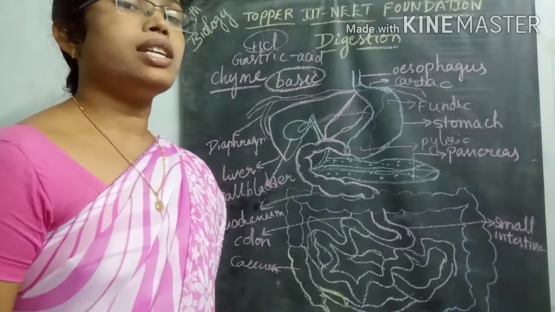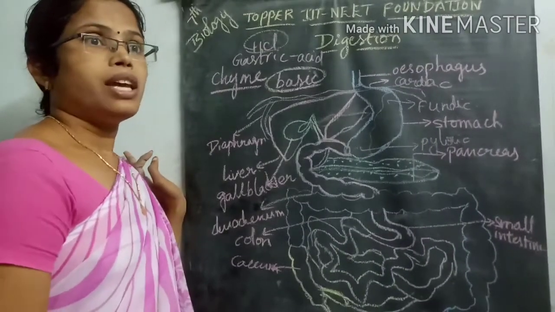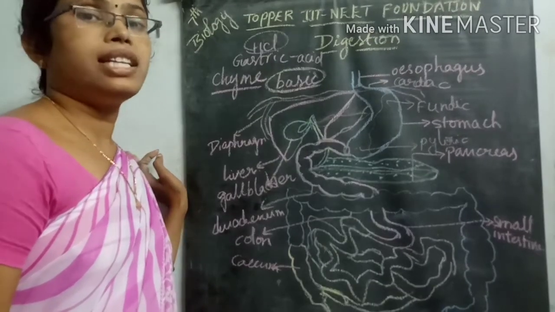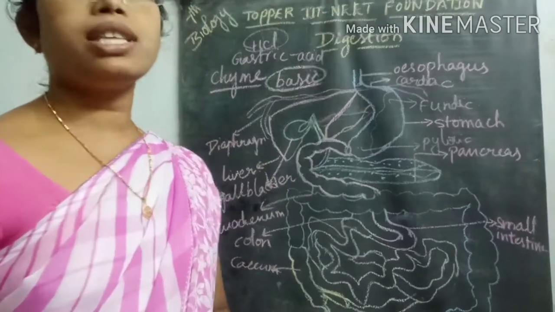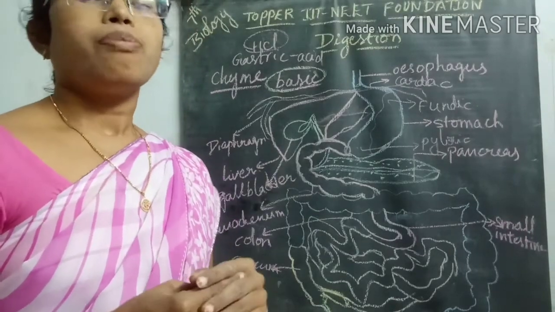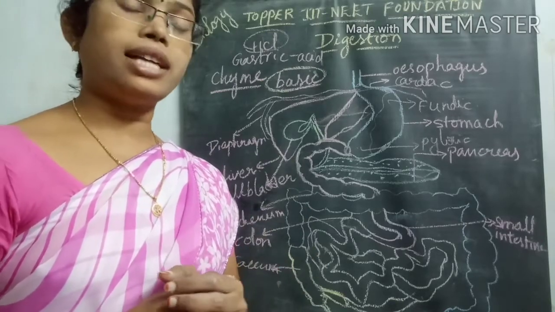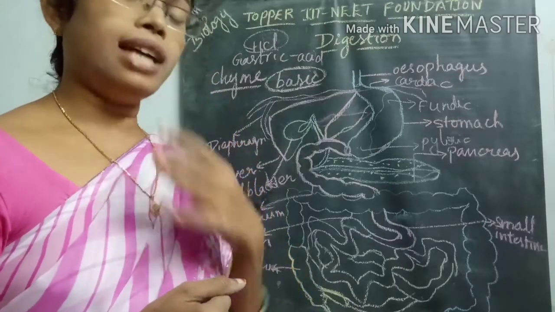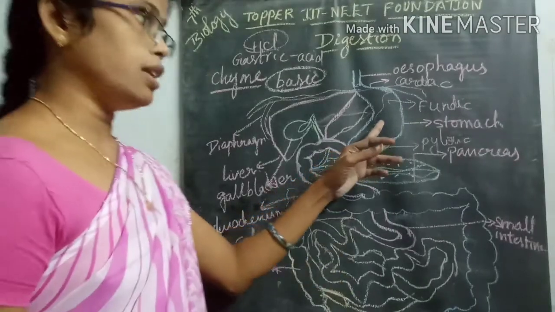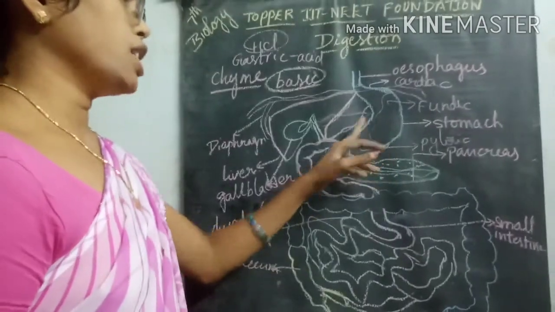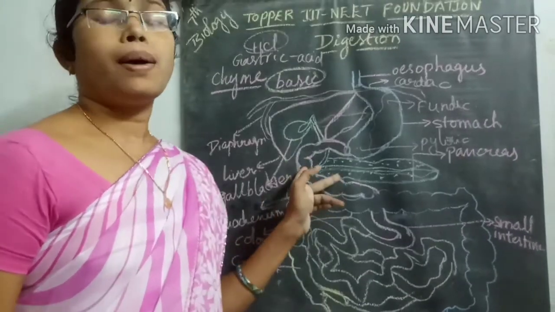Inside the cardiac region, fundic region and pyloric region there are muscles, longitudinal and circular muscles. Due to these muscles, the organ shows contraction and relaxation. This contraction and relaxation is also called peristaltic movements. Then the food material from the stomach slowly enters into a U-shaped tube that is called the duodenum.